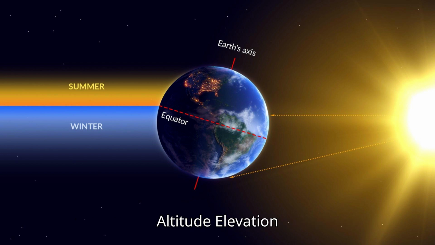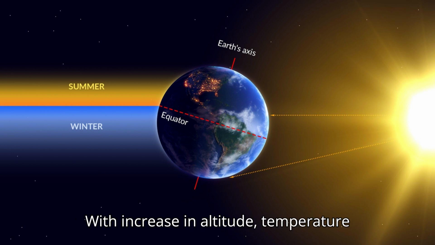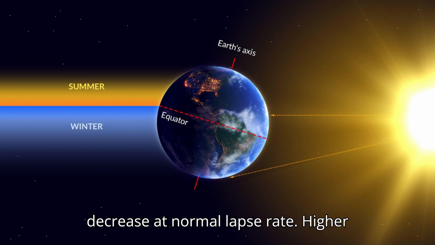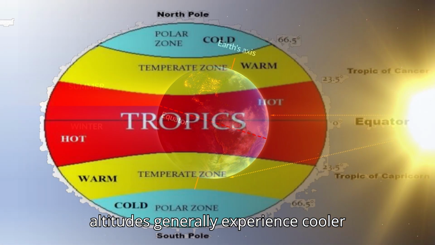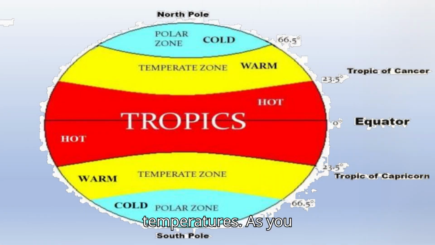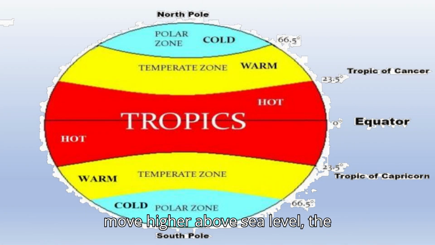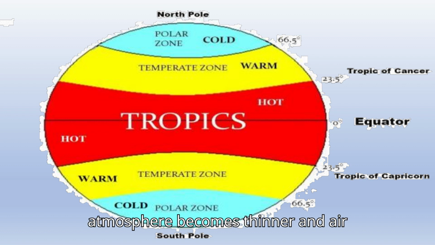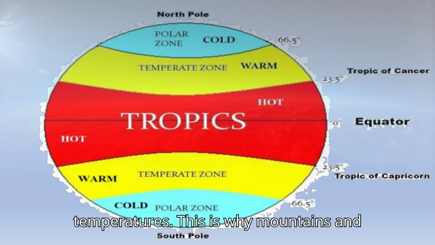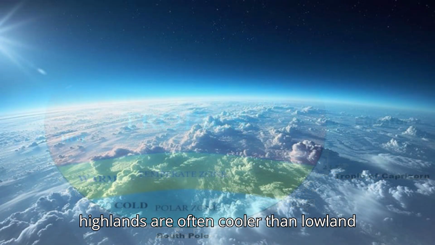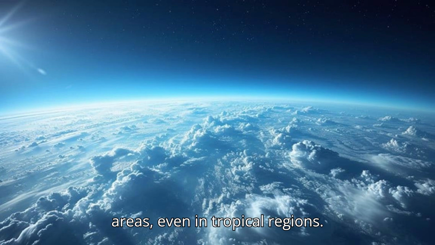Altitude, elevation. Effect. With increase in altitude, temperature decreases at the normal lapse rate. Higher altitudes generally experience cooler temperatures. Explanation. As you move higher above sea level, the atmosphere becomes thinner and air pressure decreases, which leads to lower temperatures. This is why mountains and highlands are often cooler than lowland areas, even in tropical regions.